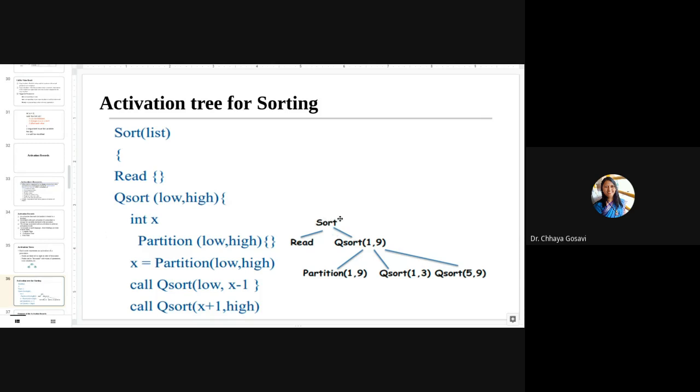So these nodes are nothing but procedure names. And how to read this tree? This is the calling sequence. The sort function is calling read. When you return from read to sort, it will call quicksort. Quicksort will call the partition function. The partition function will call another quicksort, like this.